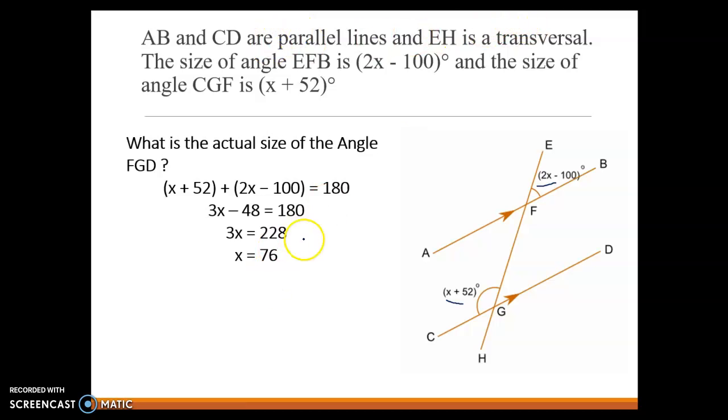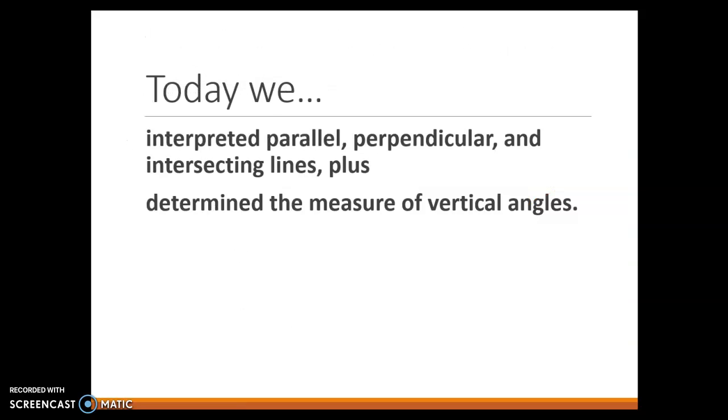But the question is asking what's the actual size of FGD, this one right here. Well, if this is 2x minus 100, then this is 2x minus 100. And we know that x is 76, so let's plug and chug. And we get 52 degrees.